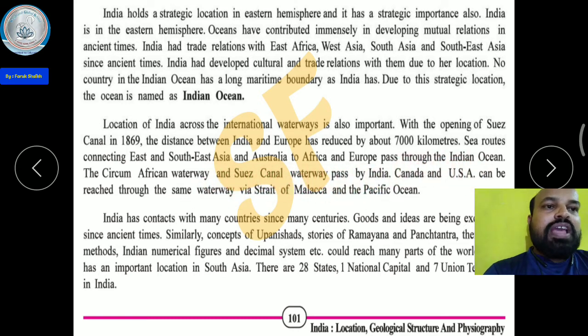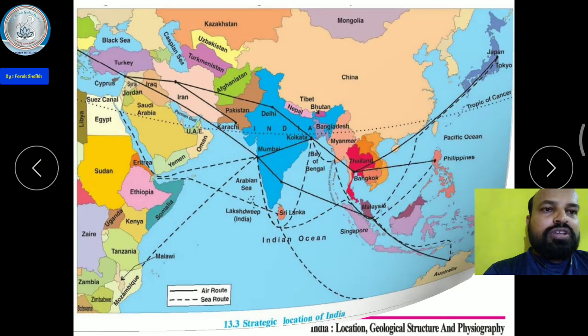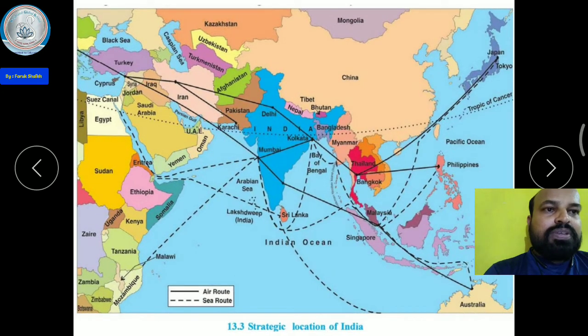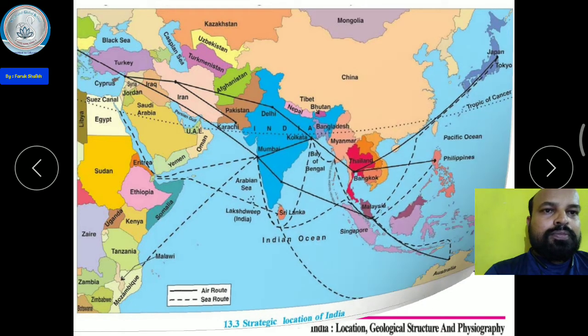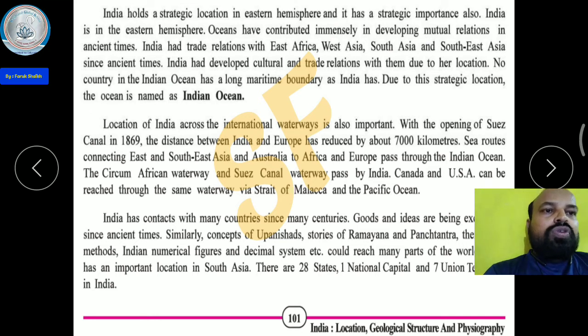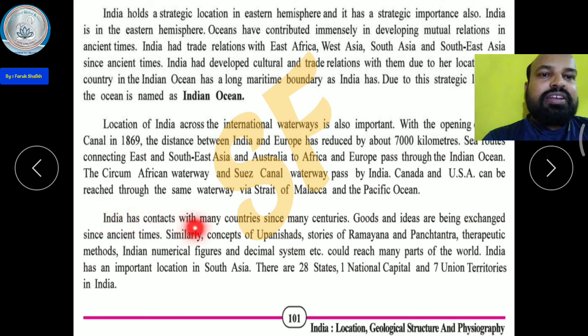Canada and the USA can be reached through the same waterway via the Strait of Malacca and the Pacific Ocean.